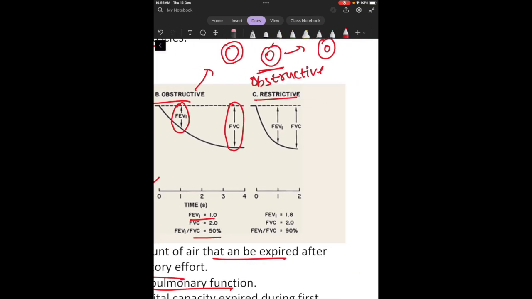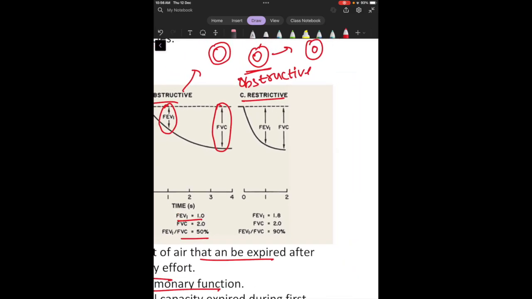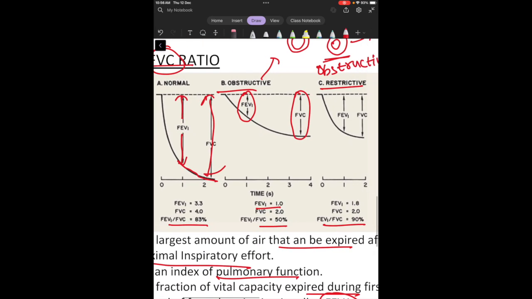Now if I talk about restrictive disease, restrictive diseases are those in which the lungs become rigid and fibrotic. What do I mean by rigidity? Neither will the lungs expand, nor will they contract, neither will they be able to inspire nor expire, because since there has been increased fibrosis of the lung airways, they will not be able to regain their shape, nor move outwards, nor move inwards. Then you see that in the forced expiratory volume in the first second, the ratio is 90%, even more than this.